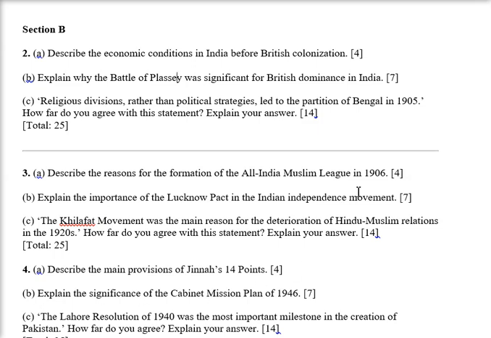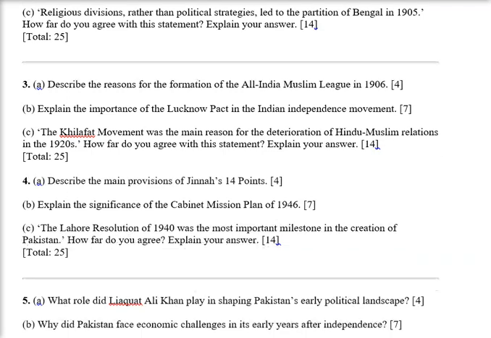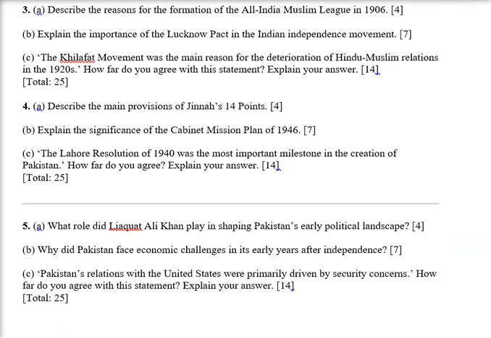Then we have formation of All India Muslim League, Lucknow Pact, Khilafat movement. Then we have Jinnah's 14 points, Cabinet Mission, and the Lahore Resolution, and the last part related to Liaquat Ali Khan, economic challenges after independence, and Pakistan's relations with the US.